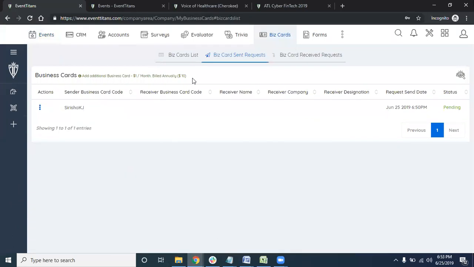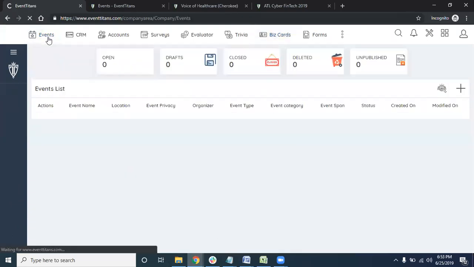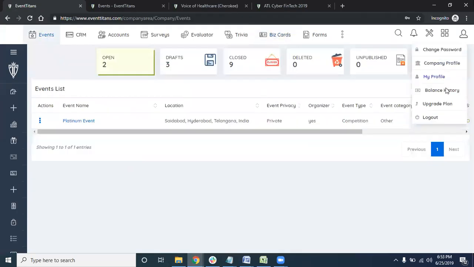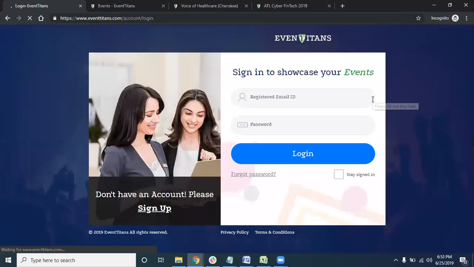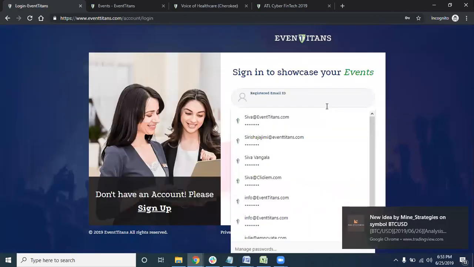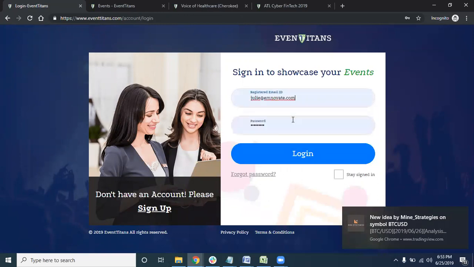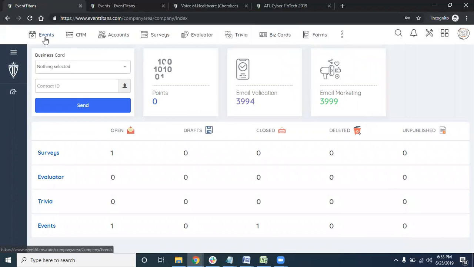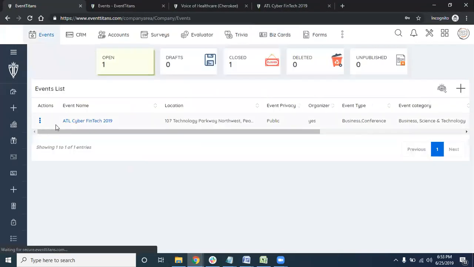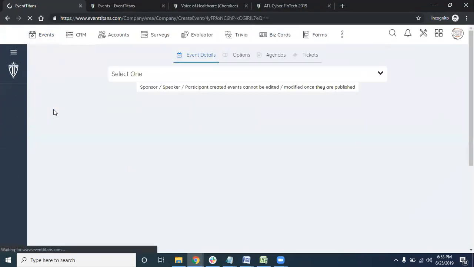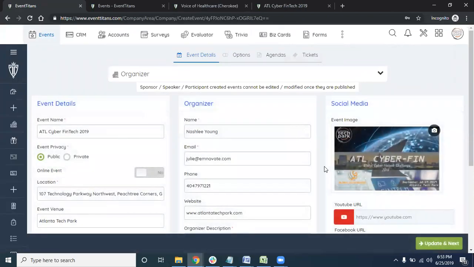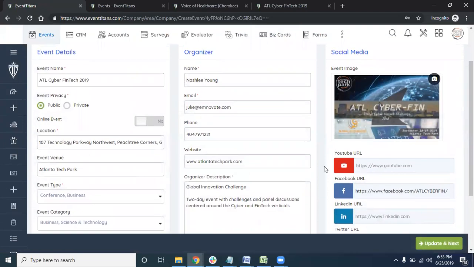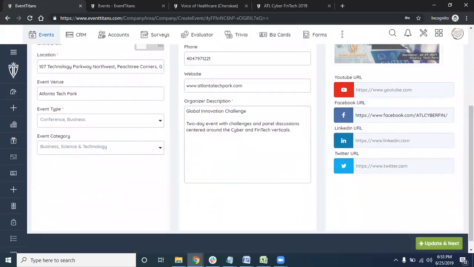And one thing that I didn't speak about is the creation of an event. So let me real quick show you how easy it is, and we should be good to go. So in terms of the events, I'm editing this particular event. I'm the organizer. You see how simple the details are: event details, organizer, social media.